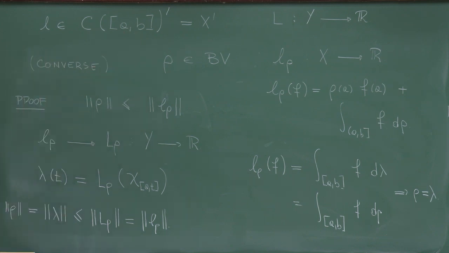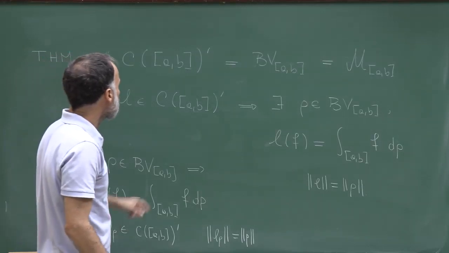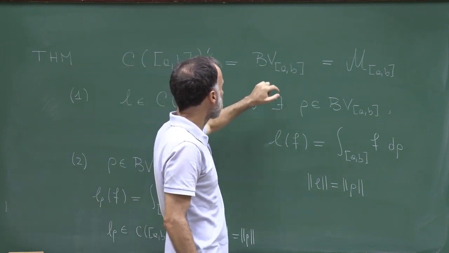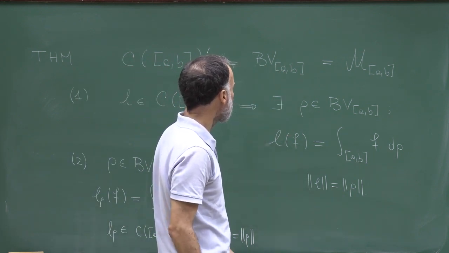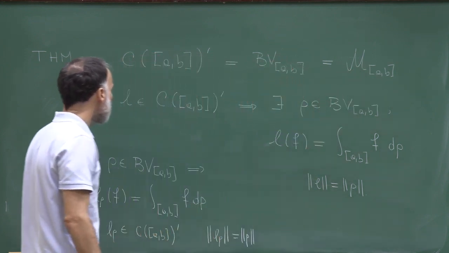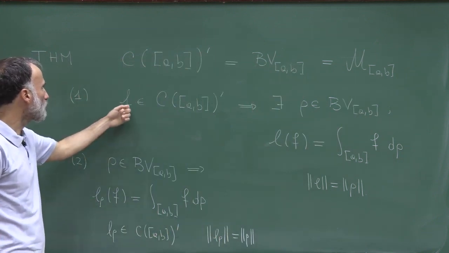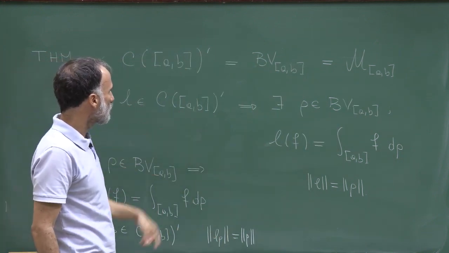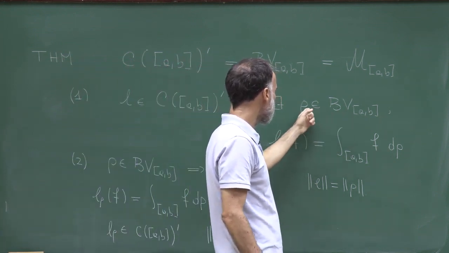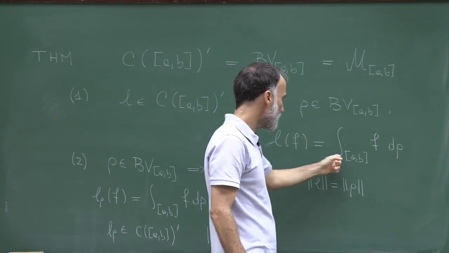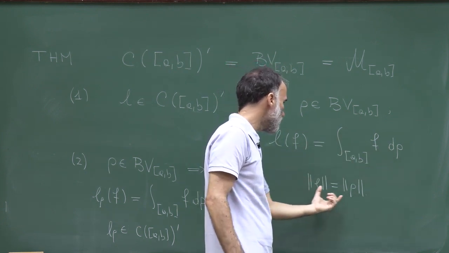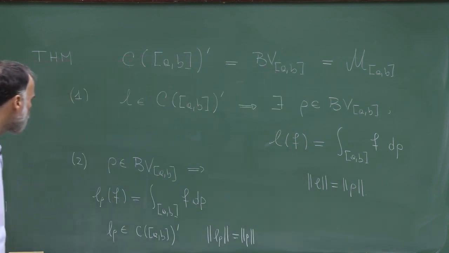So let me summarize what we just proved. We proved that the dual space of the continuous functions defined on the interval ab is equal to the space of bounded variation functions defined on the interval ab, and we have seen that this space coincides with the space of finite signed measures defined on the interval ab. So what exactly did we prove? We proved that if L is a bounded linear functional defined on the space of continuous functions on the interval ab, then we can find a bounded variation function rho such that L of f is given by this integral for all continuous functions f. And moreover, the norm of L is equal to the norm of rho.